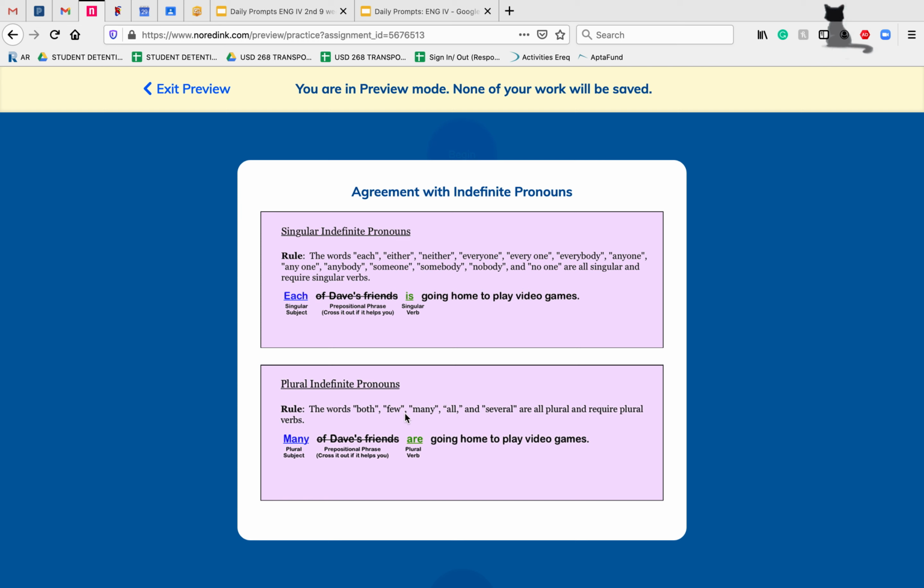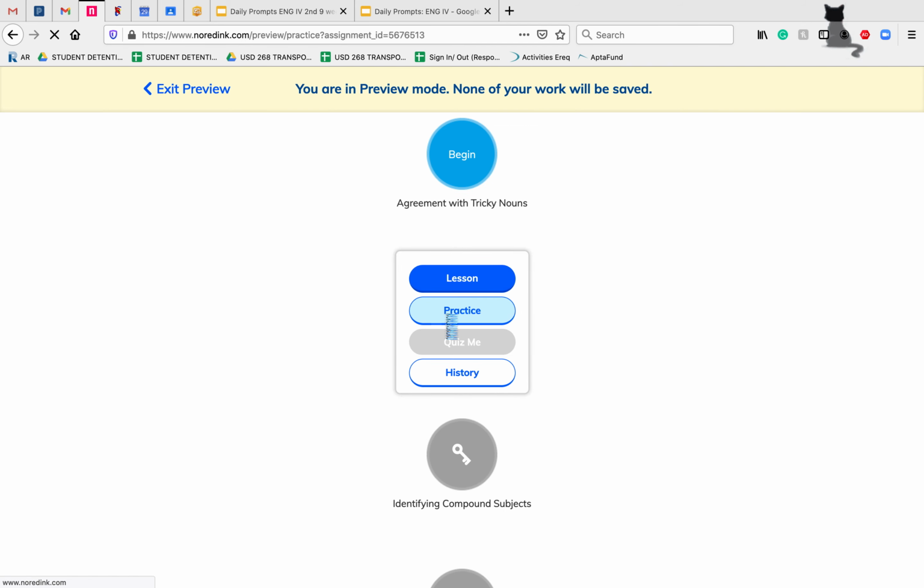Our plurals are ones where we're grouping people and talking to them as a group. So both, few, many, all, several are just a few examples. So we'll do a few problems together.